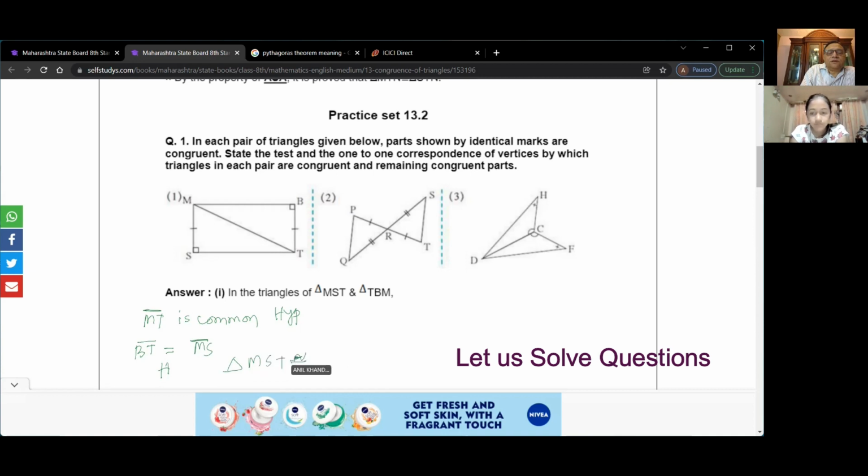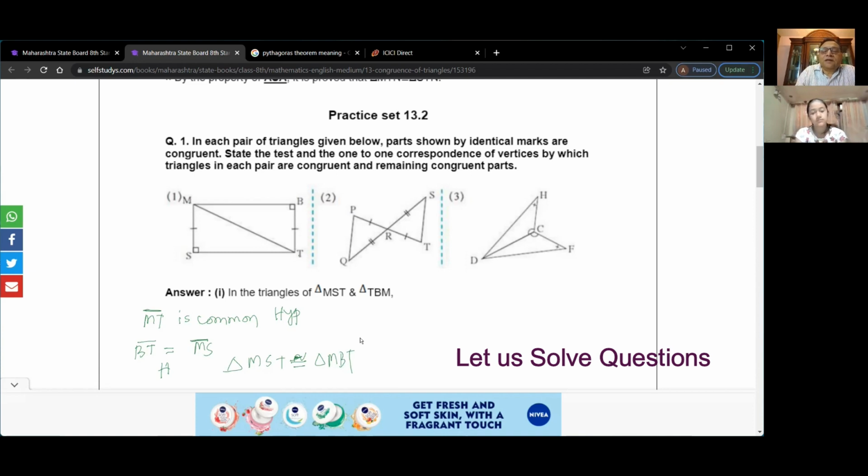Sorry, congruent. So 2 equal to sign and then that congruent, right? Similar but equal also. So that is a combination of similar and equal sign. Is it okay? So when we say MST, we have, see, MST will correspond to MBT. So you have to be careful how you name it. Is that clear to you?